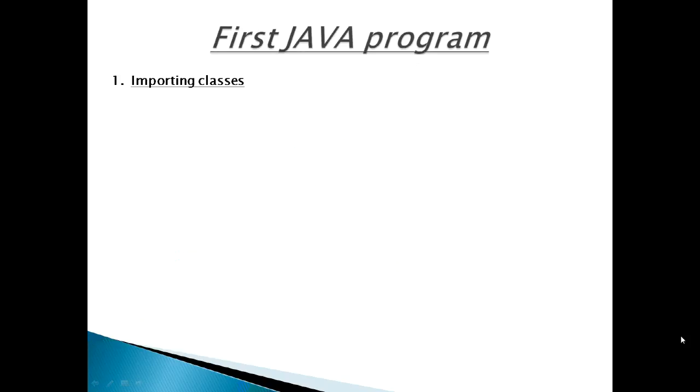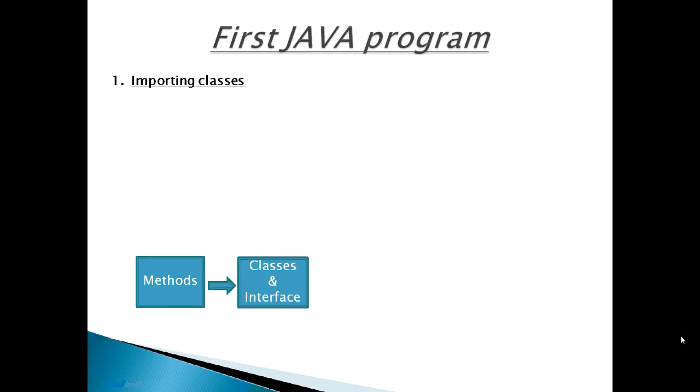First part is importing classes. First, we should decide which classes are needed in our program. Generally, programmers are interested in two things: using the classes by creating objects in them, or using the methods of the classes. In Java, methods are available in classes or interfaces. So, what is an interface? An interface is similar to a class that contains some methods. We will discuss later in more detail about interfaces.